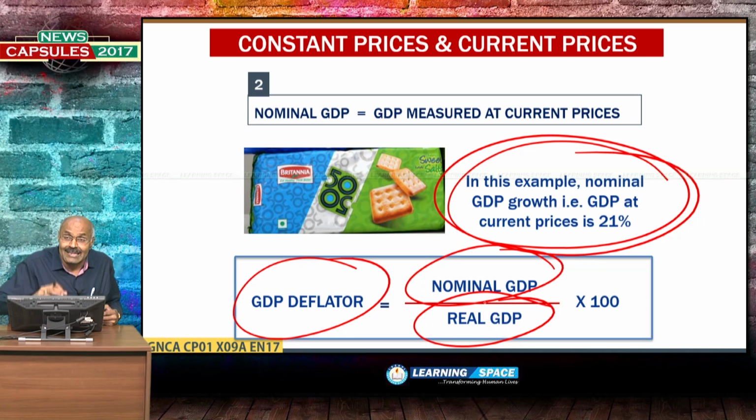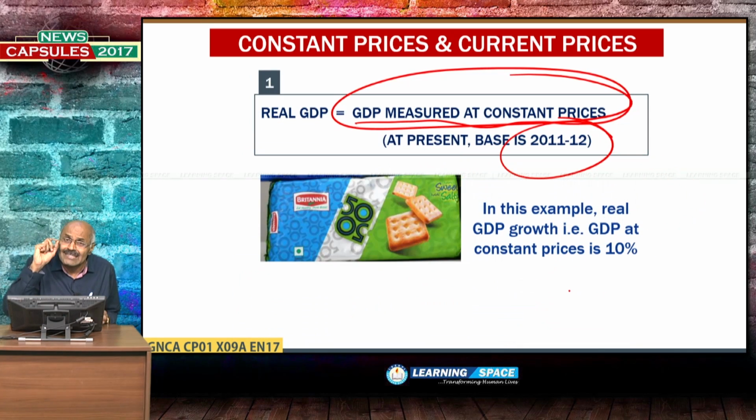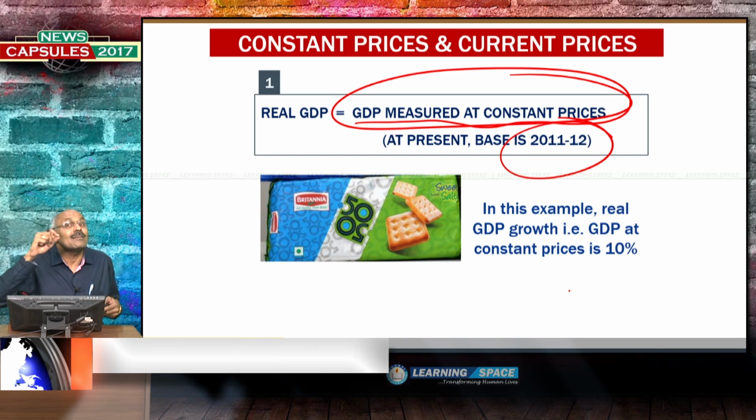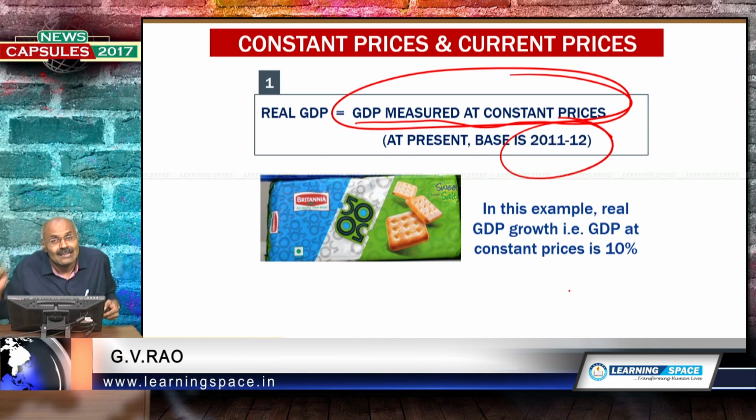So, GDP deflator is the ratio between nominal GDP and real GDP multiplied by 100. Please don't forget, constant prices is real GDP, current prices is nominal GDP. So, our GDP is calculated as GDP at constant market prices.